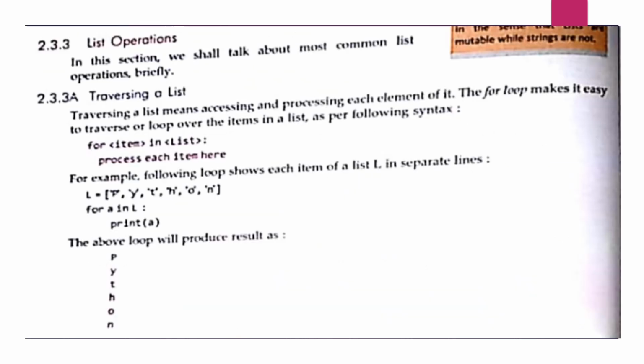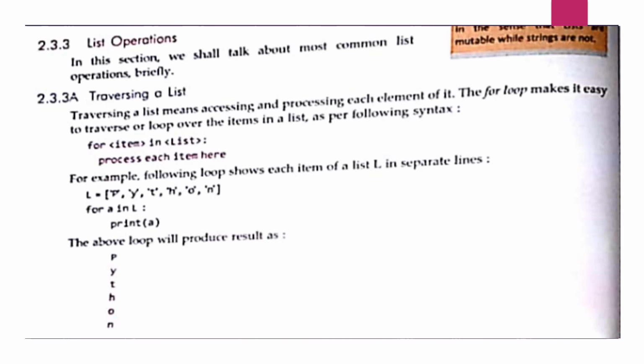Next is list operations. In this section, we shall talk about the most common list operations briefly. So, traversing a list. This is also the same as we did in strings. Traversing a list means accessing and processing each element of it. The for loop makes it easy to traverse or loop over the items in a list as per the following syntax. The same way we have done in the string also.